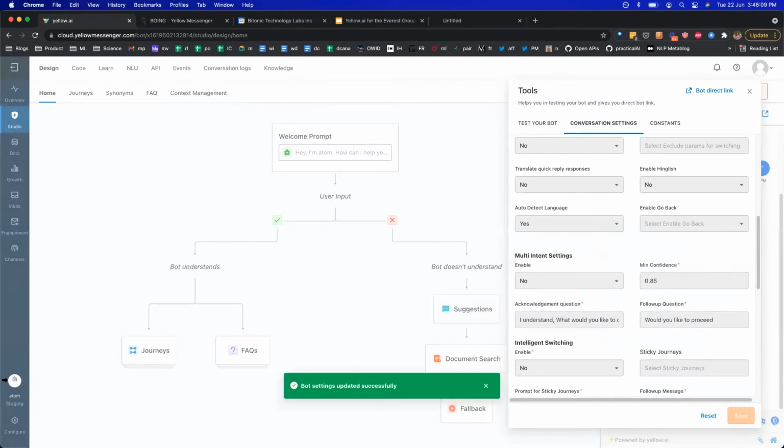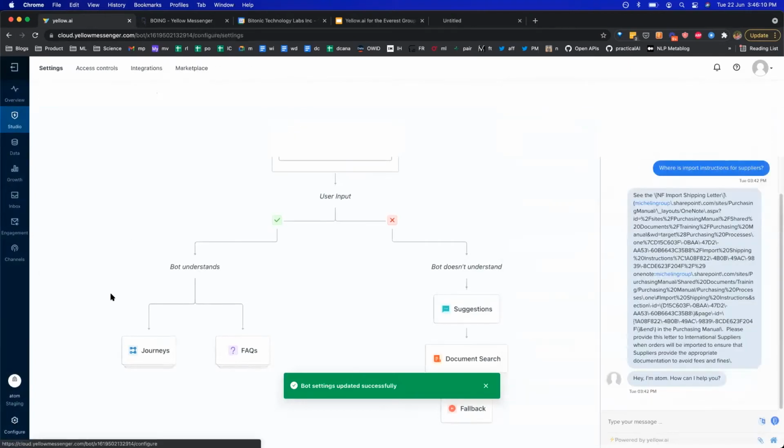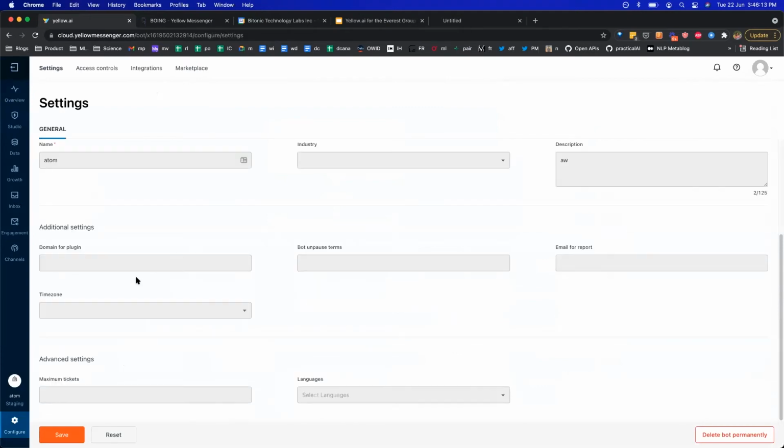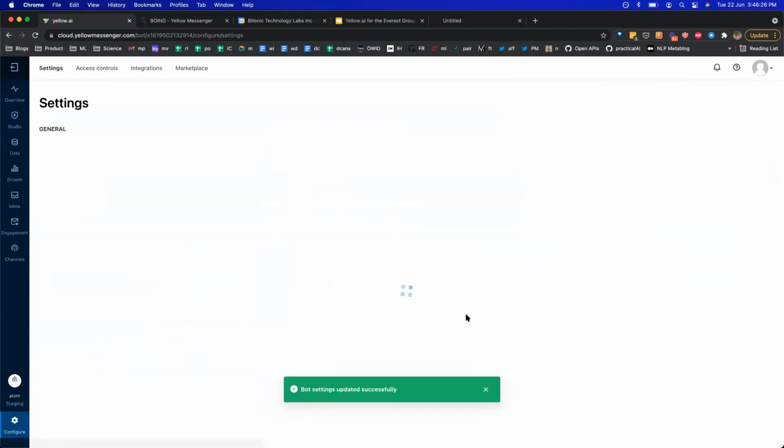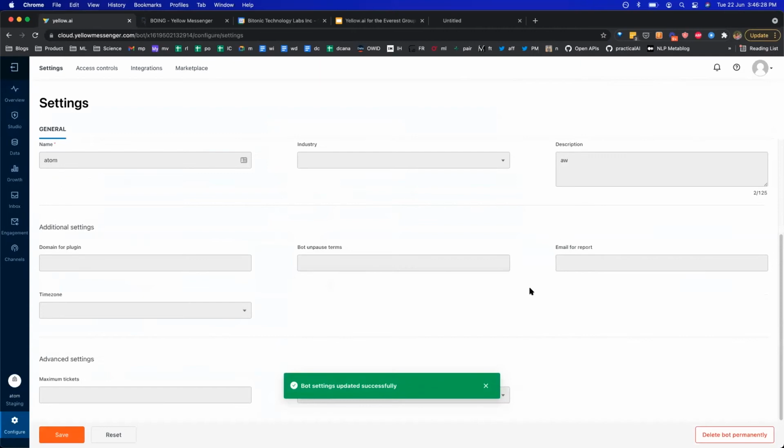Once you have saved it, all you need to do is go to your configure section. Over here you can select what all languages you want this bot to support. In my case, I want to add support for French, let's say, and I can go ahead and save this. Right, so this is done now.